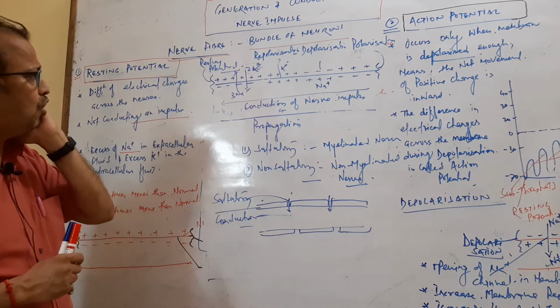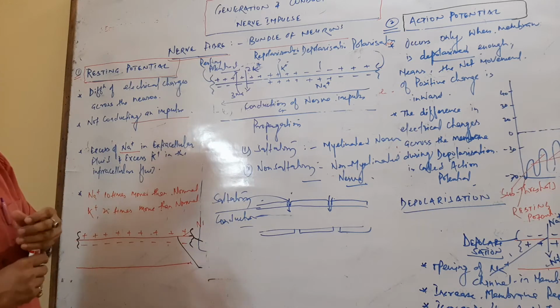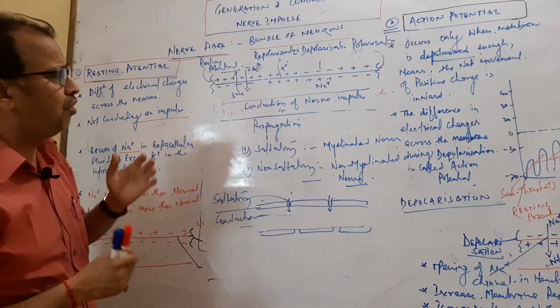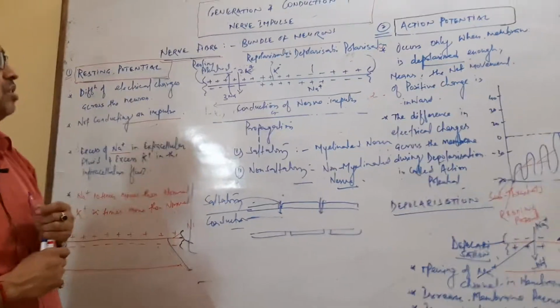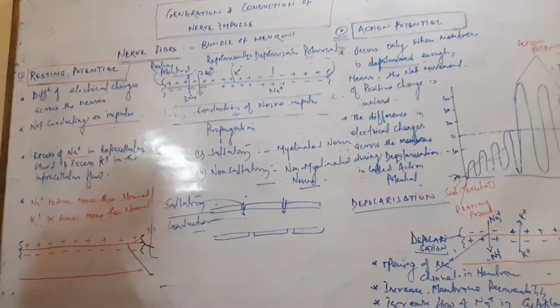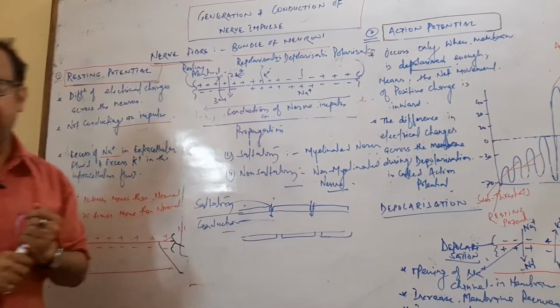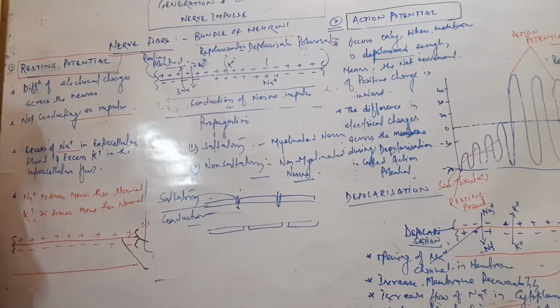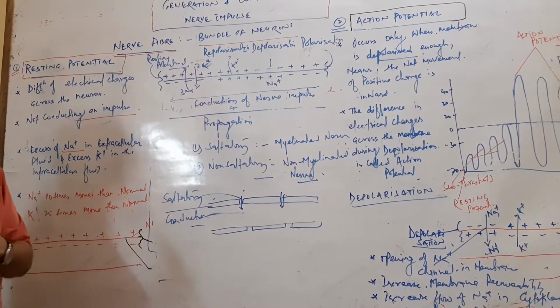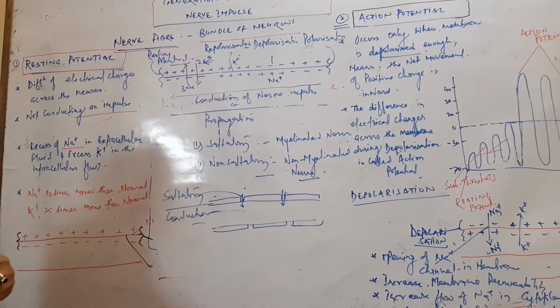Second is conduction. When the nerve impulse is formed, it conducts throughout the axonic surface, which is called conduction. Then there is the threshold. Threshold is the minimum strength of stimulus which forms the nerve impulse. And third is the refractive period. The refractive period is the completion of the polarization, depolarization and repolarization process.